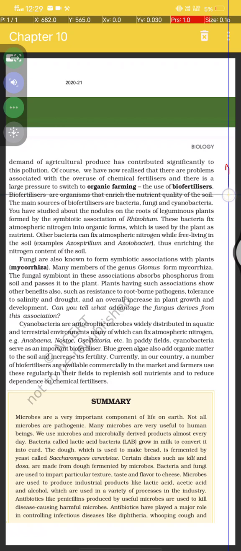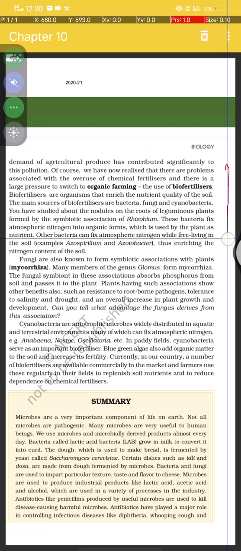The use of biofertilizers: biofertilizers are organisms that enrich the nutrient quality of soil. The main sources of biofertilizers are bacteria, fungi and cyanobacteria. You have studied the nodules on the roots of leguminous plants formed by the symbiotic association of Rhizobium, and these bacteria fix atmospheric nitrogen into organic forms, which are used by the plant as nutrients.